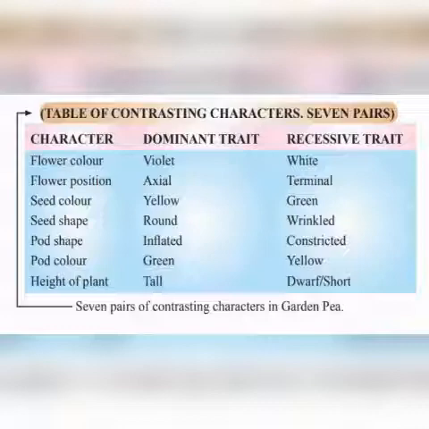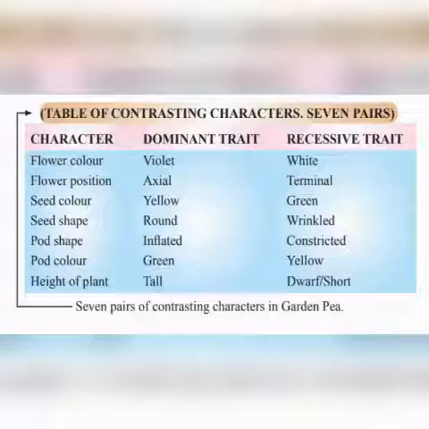Now you see the flower position is the character, the traits are axial and terminal. Seed color, contrasting traits are yellow and green. Seed shape, the contrasting traits are round and wrinkled. Pod shape, the contrasting traits are inflated and constricted. Pod color, the contrasting traits are green and yellow. And height of the plant, contrasting traits are tall and dwarf or short. So these are the contrasting traits, and all these were there in the P.